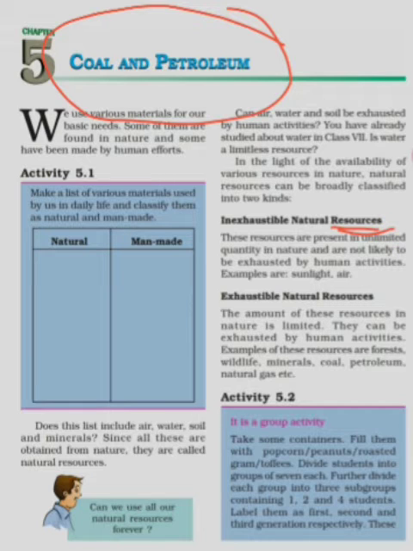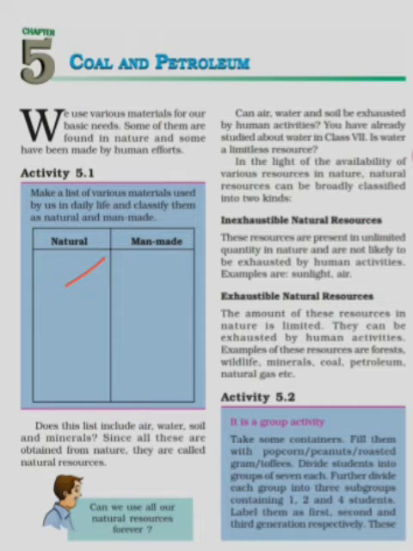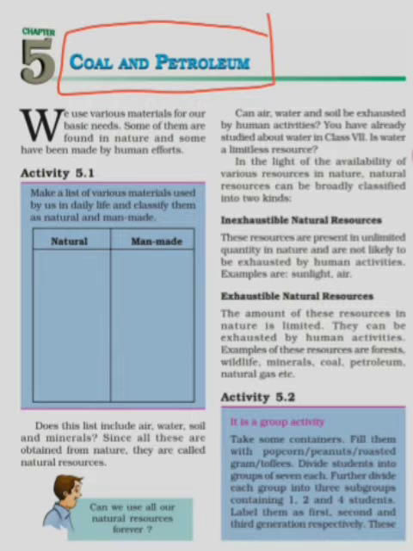And resources are of two types. Here one table is drawn for you, that is natural and man-made. Resources are of two types. In your day-to-day life, you have to just write down the various resources which you consider as natural and which you consider as man-made. That thing you have to do. This chapter is completely based on two resources, that are coal and petroleum. One by one, I will discuss what is coal, what is petroleum, from where do we get.